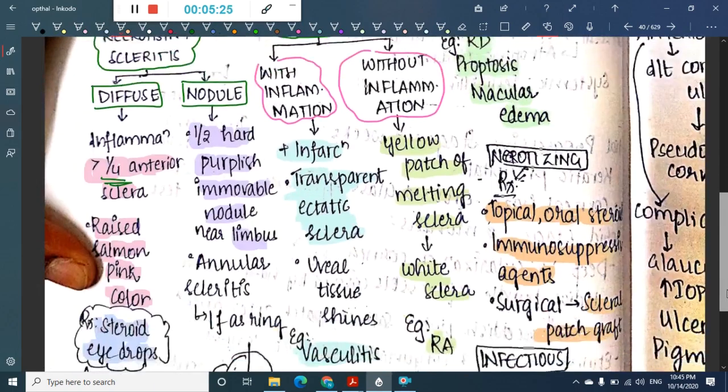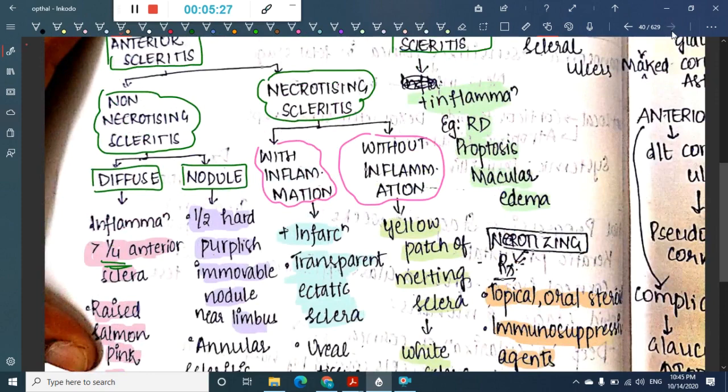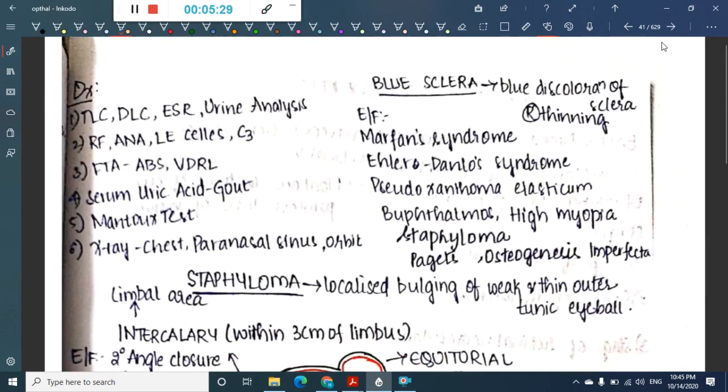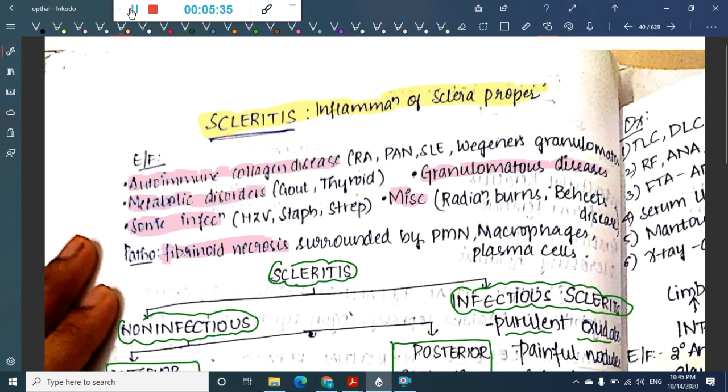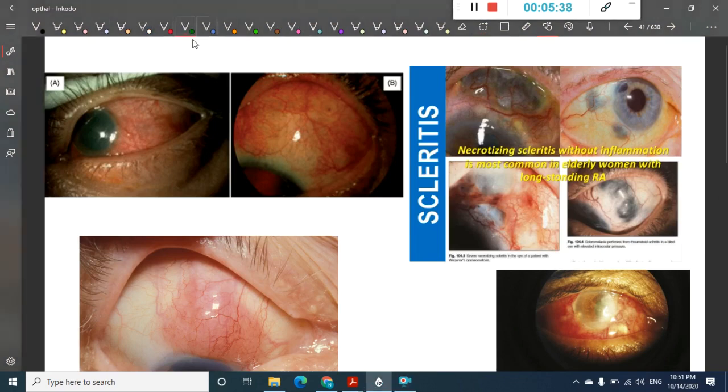Okay, so this is about scleritis. In this you will have to do the normal workup, that is fine. First I will show you some pictures of scleritis. So if you see, these are the pictures of scleritis. Okay, so what are you seeing here?